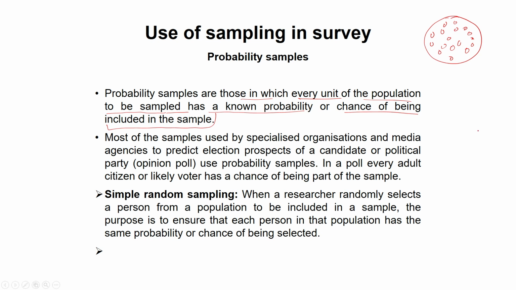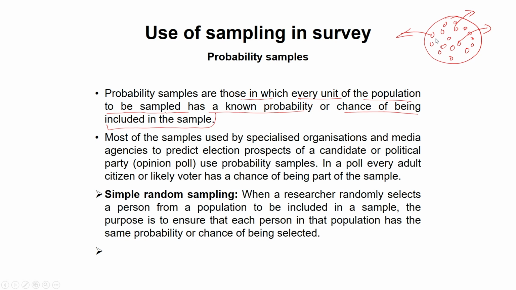There is a probability that he might become a sample for the research, or maybe she, or maybe this one. So the probability is there.